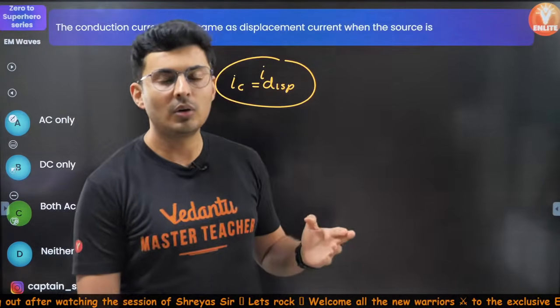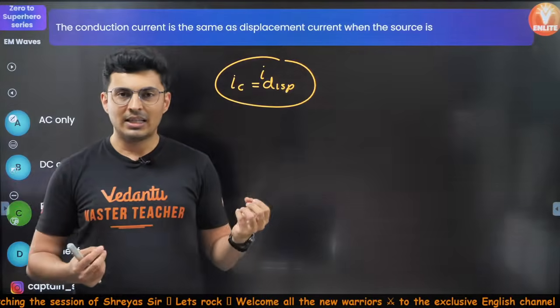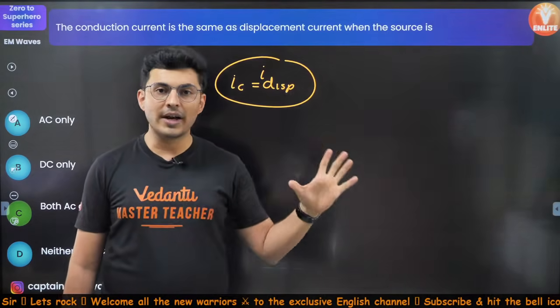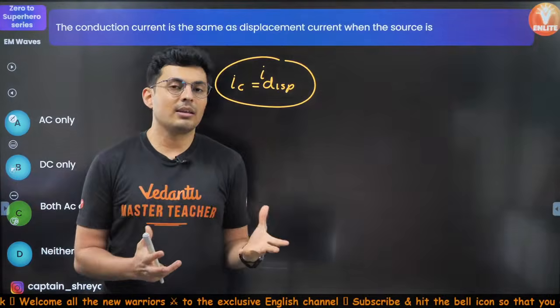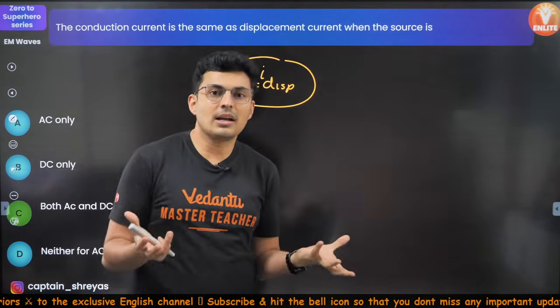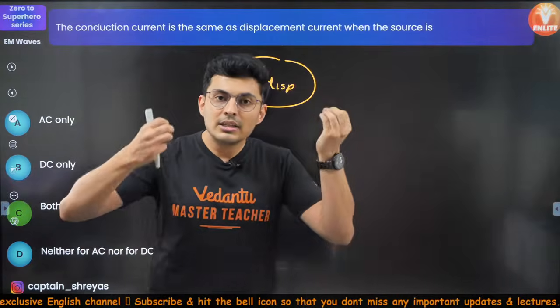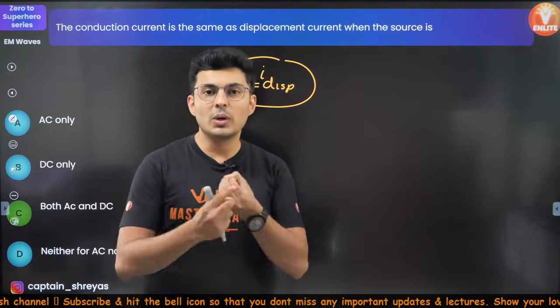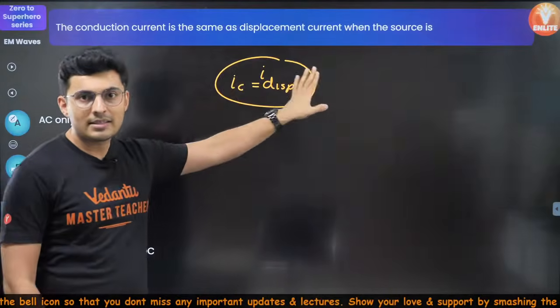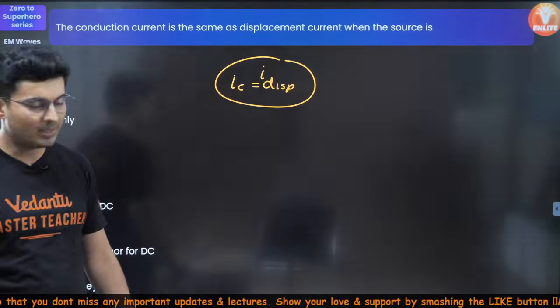In fact, you will notice that all kinds of currents will produce a magnetic field. Whether there is AC current or DC current, they will be equivalent. You cannot separate them out. So the answer is both. Please keep this in mind.